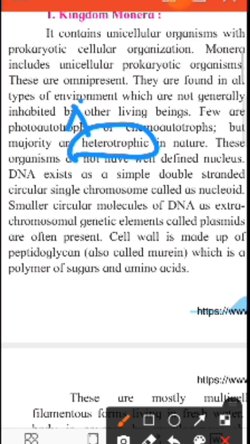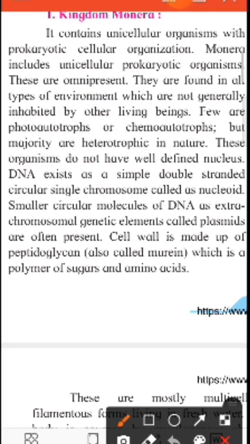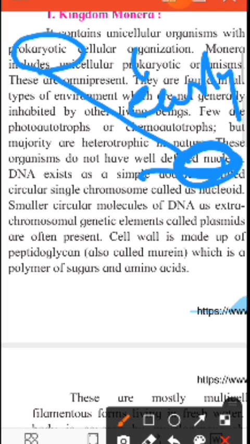Heterotrophic means which derive their food material from the autotrophs. These organisms do not have a well-defined nucleus, so they are called prokaryotic. They have an old type or early type of nucleus.